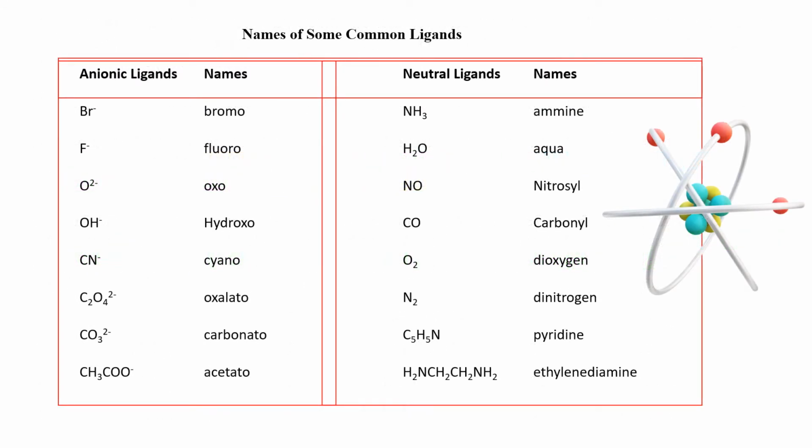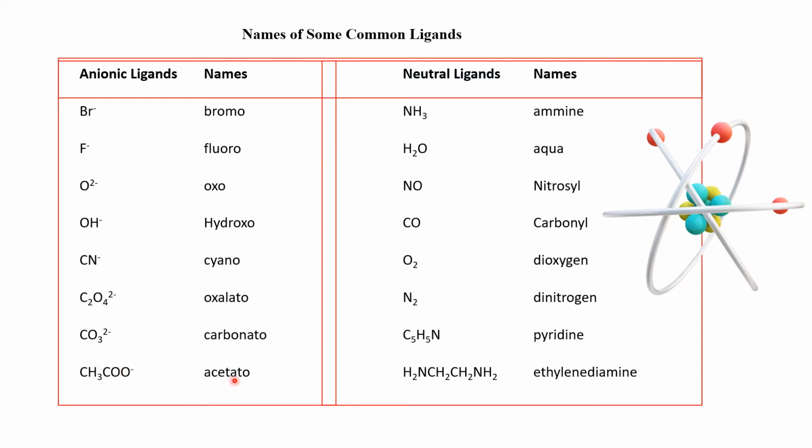The names of the ligands that have to be used in IUPAC nomenclature are summarized here. See, I have Br minus ion. For Br minus ion, it is bromide ion, but I have to use bromo, not bromide, it is bromo. F minus, fluoride ion, I have to use fluoro. Cl minus ion, chloro. O2 minus ion, oxo. OH minus, hydroxo. CN minus, cyano. C2O4 2 minus, oxalate ion, oxalato. Carbonate ion, carbonato.